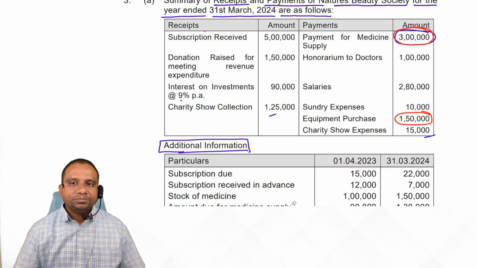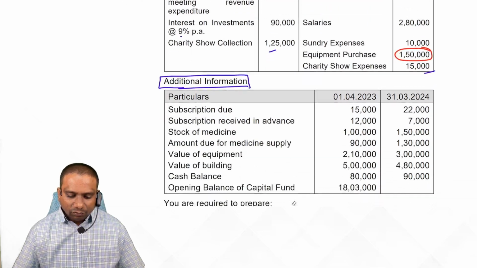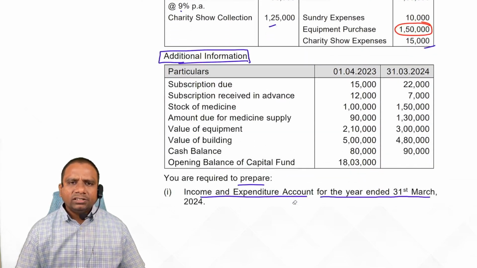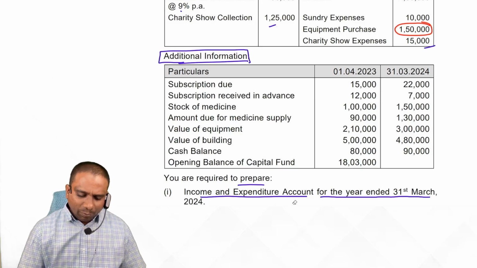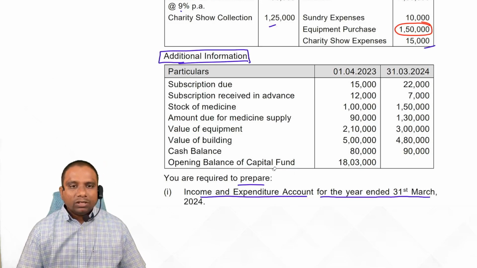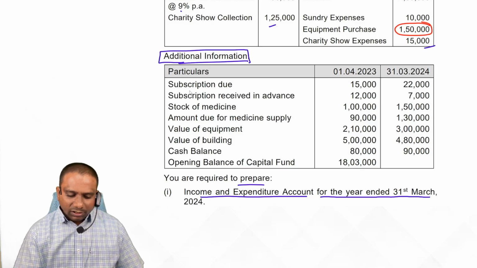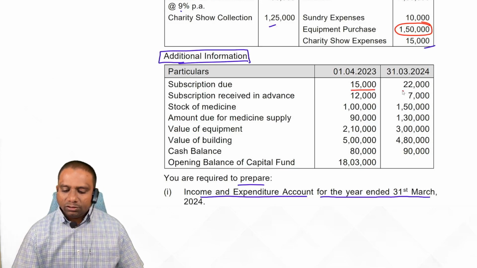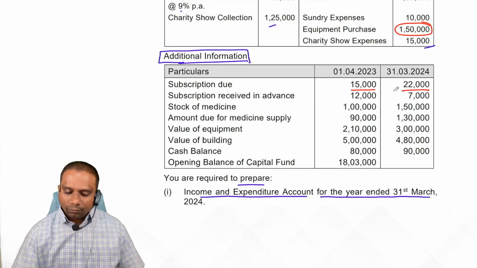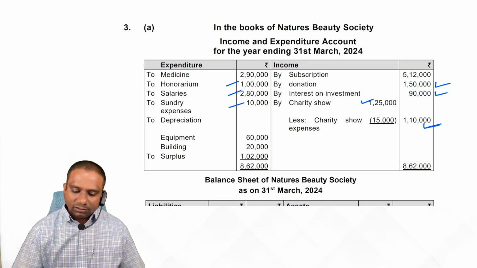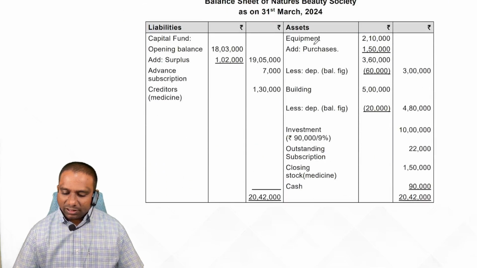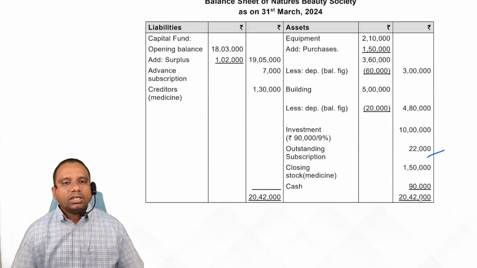Observe, students. Now look at the additional information. Here capital fund is also given. No problem. Here subscription due: opening 15,000, closing 22,000. First write down the closing balance in the closing balance sheet, asset side, 22,000, outstanding subscription.